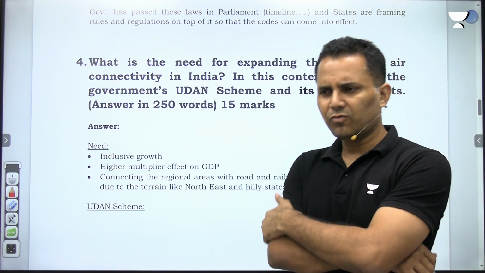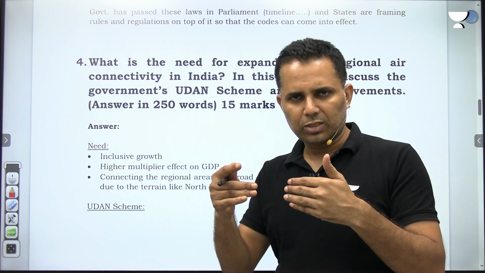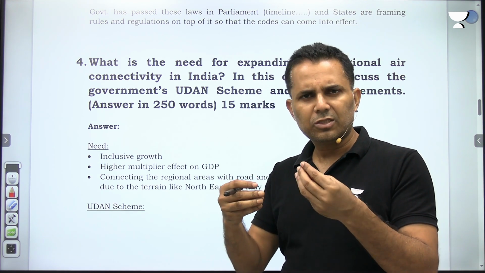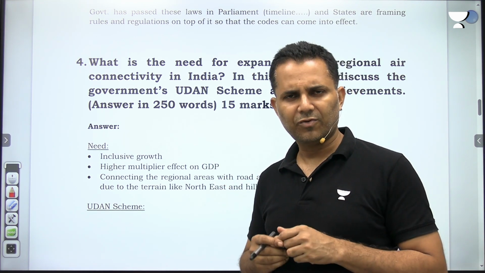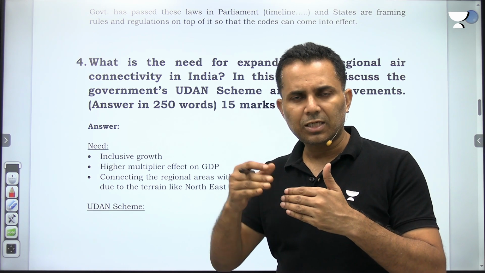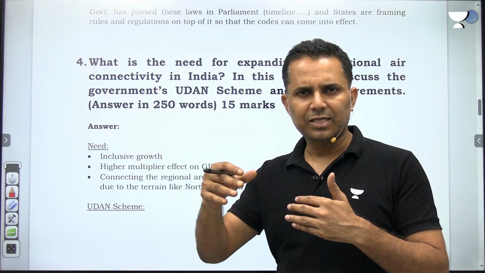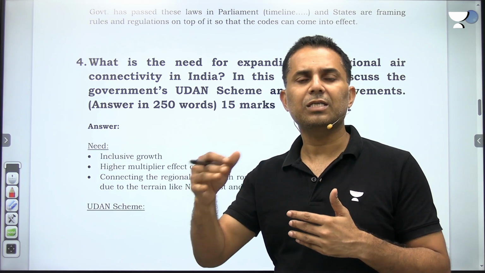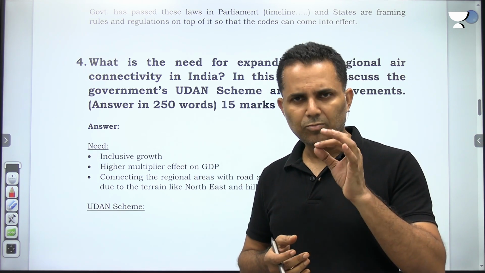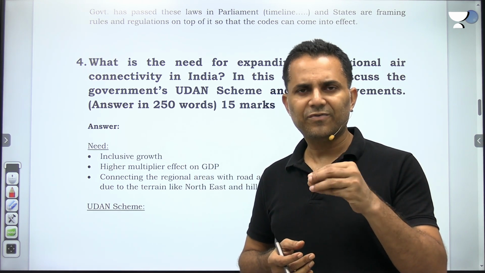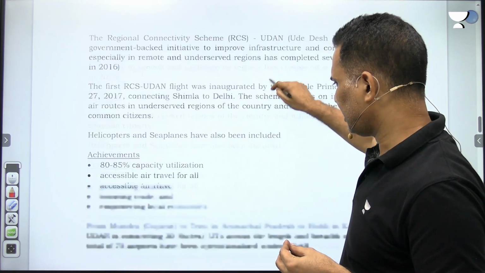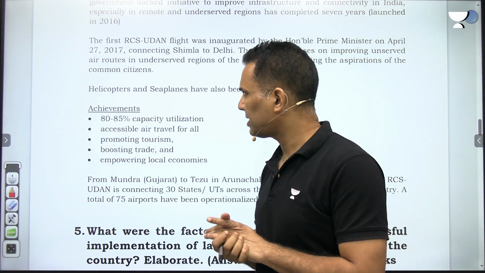Now, what is the achievement of UDAN scheme? Earlier in these routes where UDAN scheme has been launched, there was 30% capacity utilization of flights. Now that 30% has increased to 80 to 85%. So most of the times flights are running at 80 to 85% capacity utilization. This is the most important benefit that we have seen. So achievements, 80 to 85% capacity utilization.